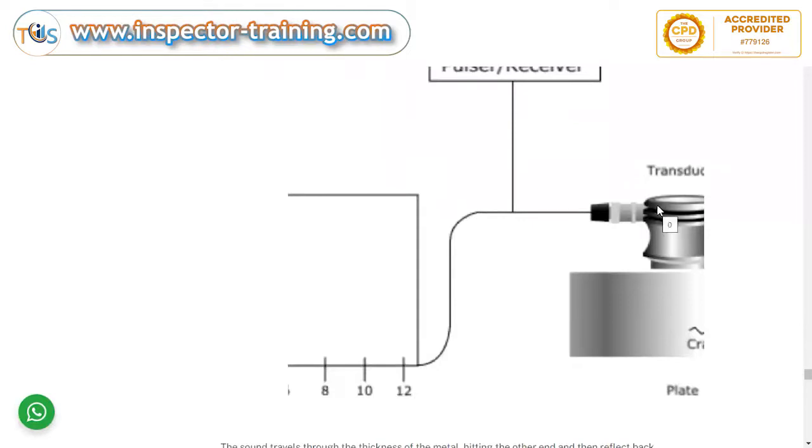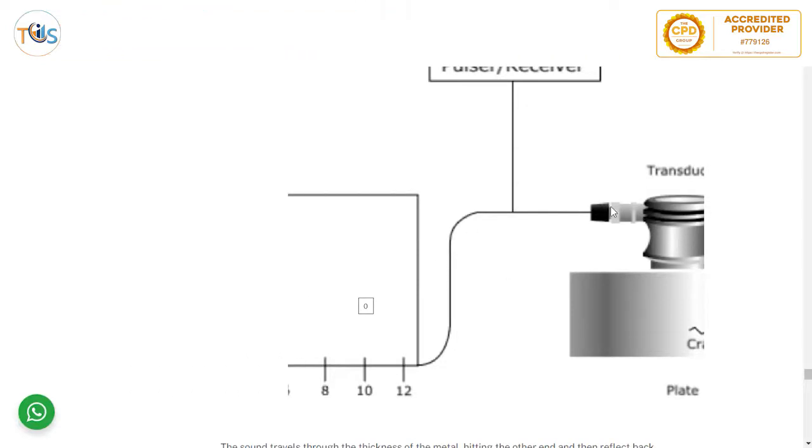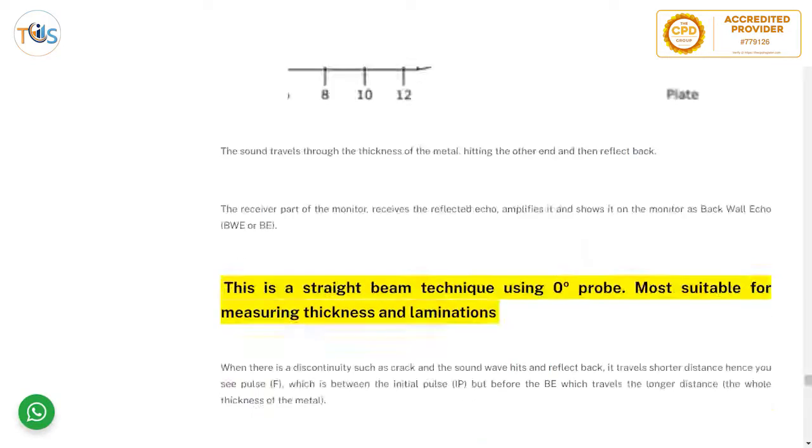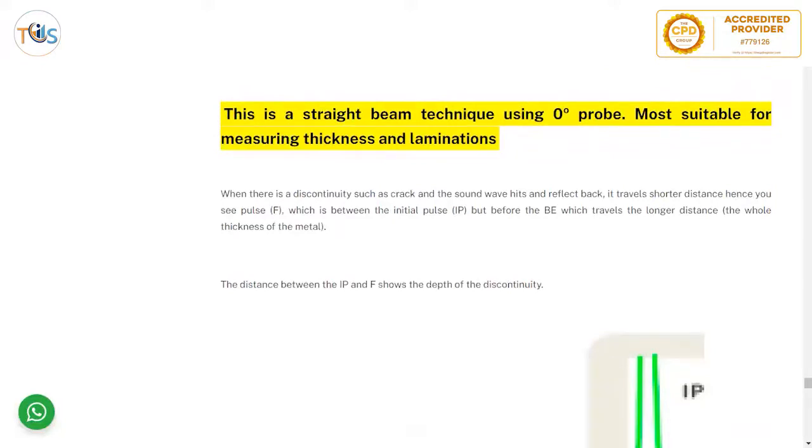So you can see here there's a monitor, and there is a probe with a piezoelectric. A voltage is given to that, ultrasound is generated, and it goes and hits the crack and comes back, and you will see the crack here on the monitor. The receiver part of the monitor receives the reflected echo, amplifies it, and shows it on the monitor as a backwall echo. This is a straight beam technique using a 0-degree probe, most suitable for measuring thickness and laminations.